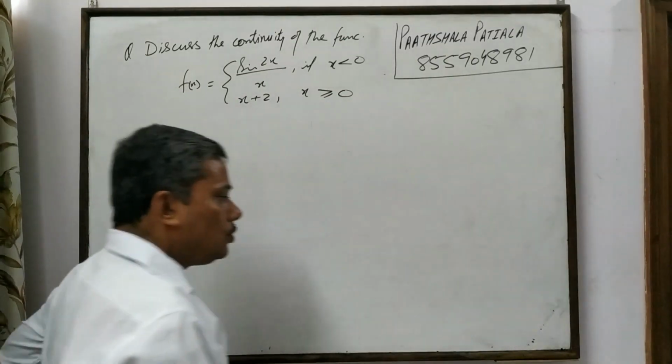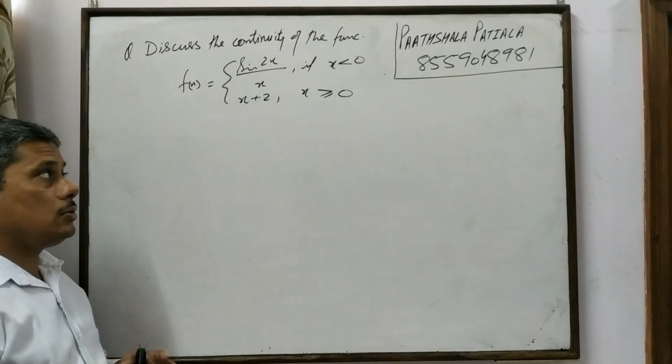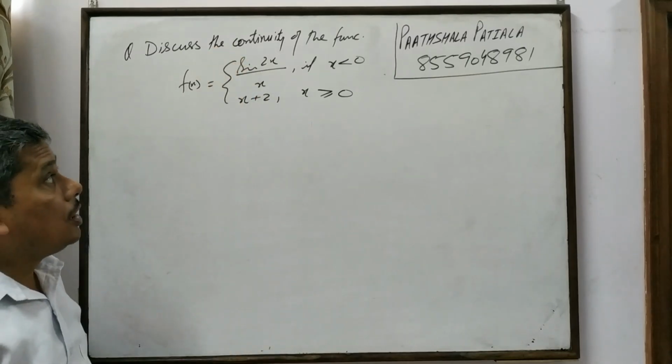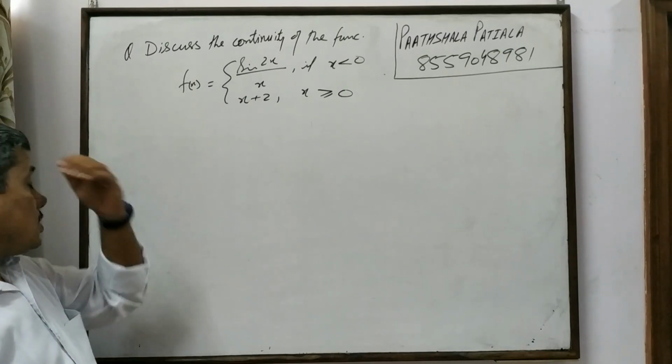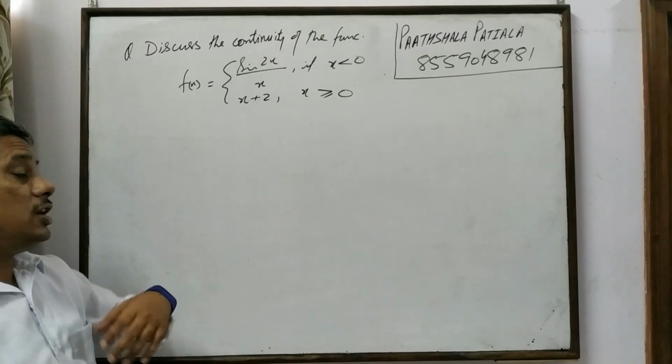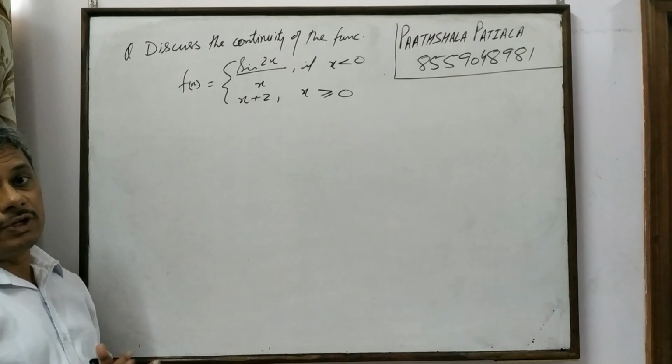Now, if this question is given, how do we find whether we need to check the continuity at a point or on an interval?